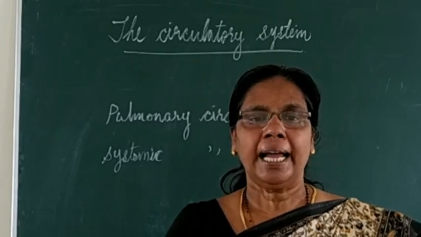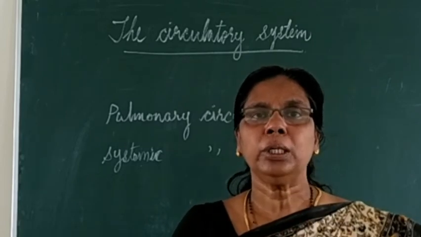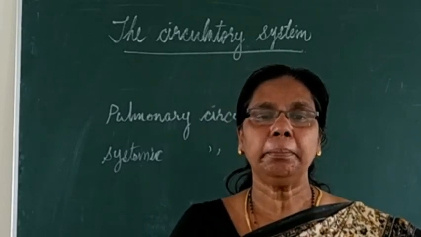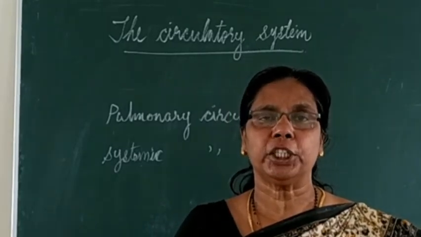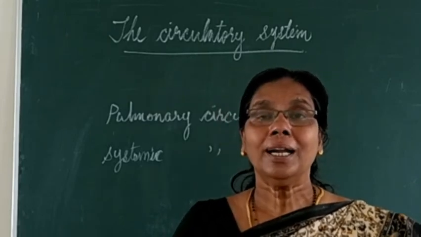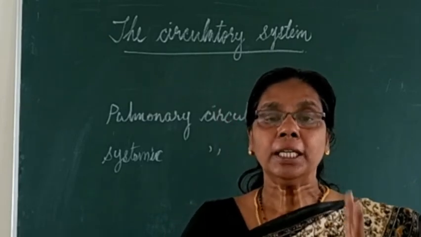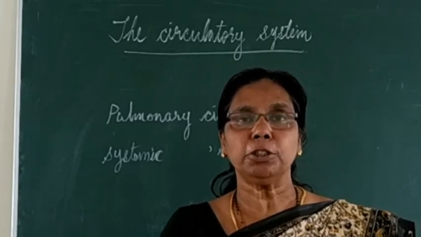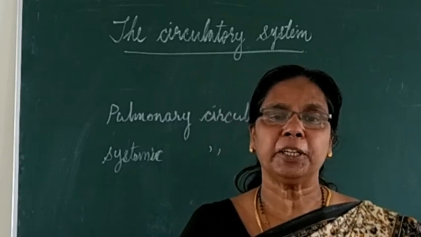And there are two limits for this blood pressure. One is called the upper limit or systolic pressure, and another one is called the lower limit or diastolic pressure. So first one, what is meant by systolic pressure?